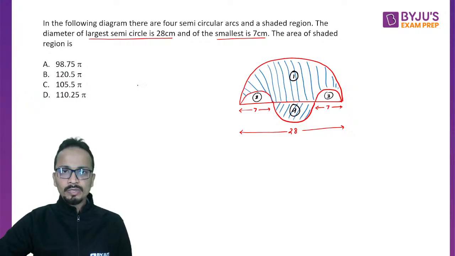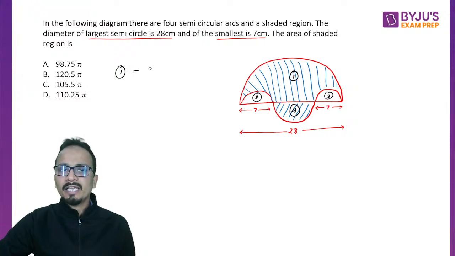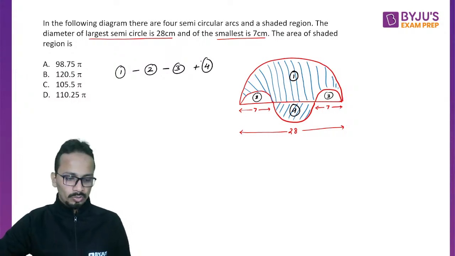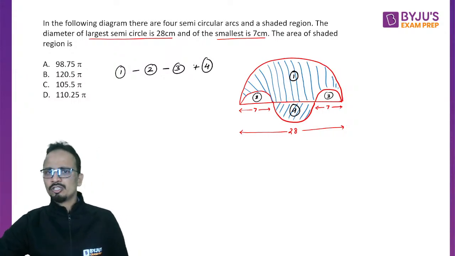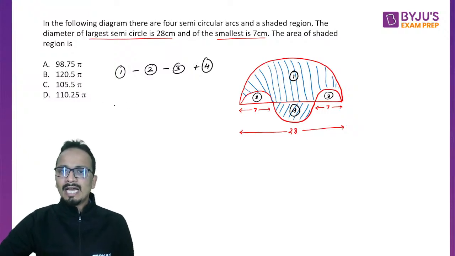So what we have to do is calculate the area of semicircle 1, subtract the area of semicircles 2 and 3, and add the area of semicircle 4. This is how I can solve this question. Now all these are semicircles, so we keep the half common. The biggest semicircle has radius 14, so the area is pi r square.